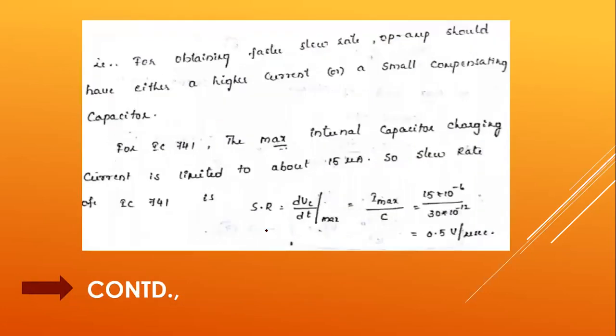Next, for obtaining a faster slew rate, the op amp should have either a higher current or a small compensating capacitor. From the relation that SR is proportional to I by C, to maintain a higher slew rate, the current should be more, or the capacitor connected across the output terminal should be maintained at a smaller value. By this you can increase the slew rate. So with respect to temperature and with respect to current or the capacitor, you can maintain the slew rates high.